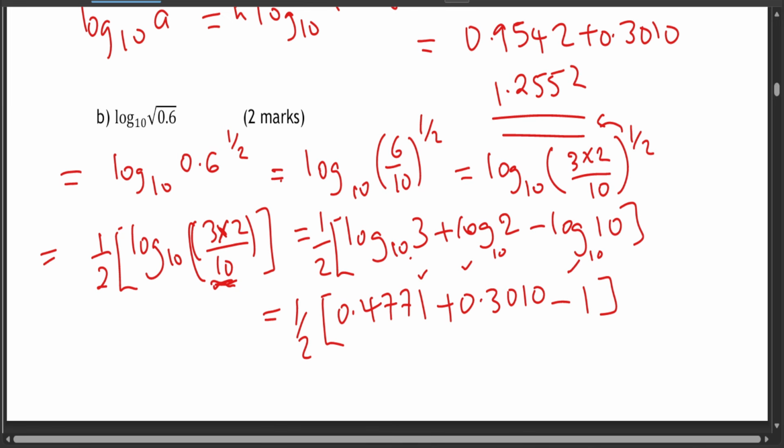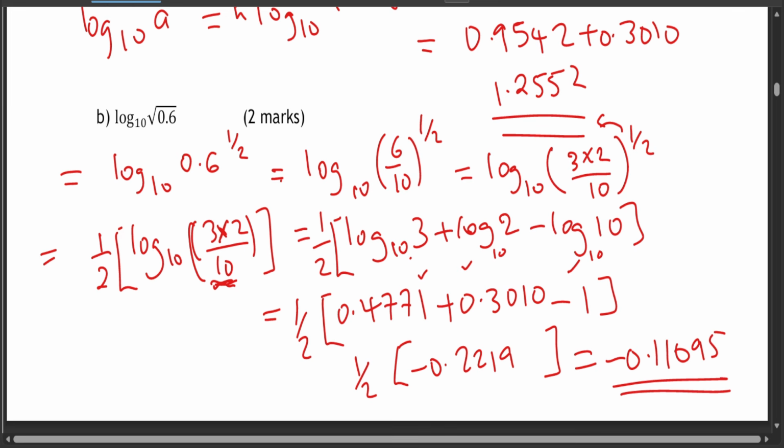So 0.4771 plus 0.3010 is going to give you 0.7781, minus 1. Okay, but multiply by a half. Now 0.7781 minus 1 is going to give you negative 0.2219, and divided by 2 will give you your final answer as negative 0.11095. That is the answer, as simple as that.